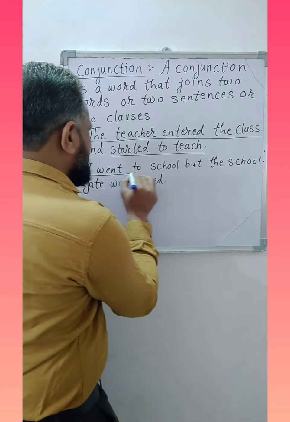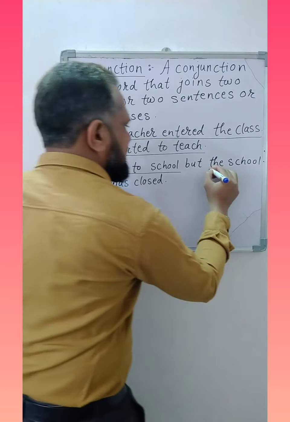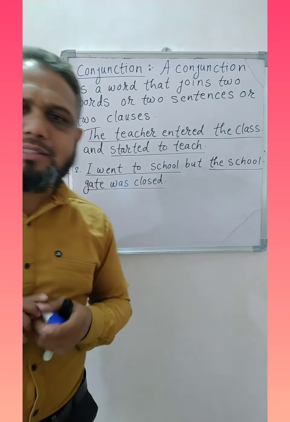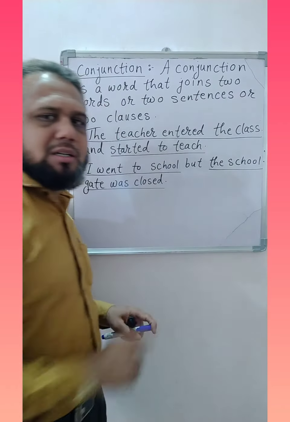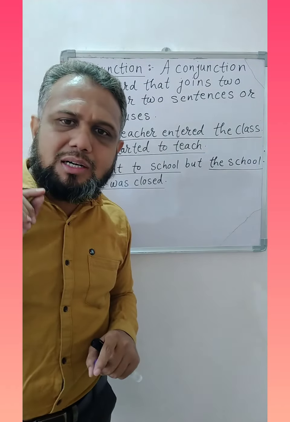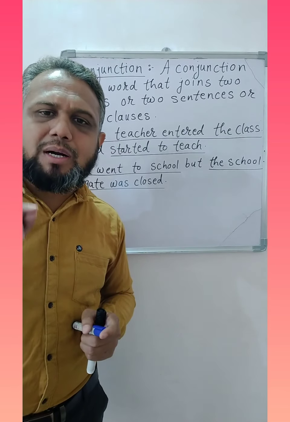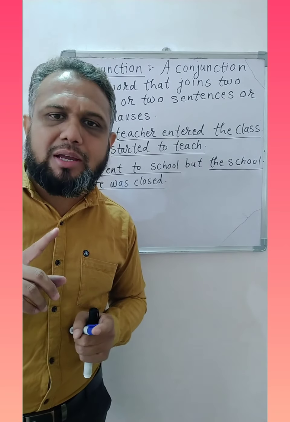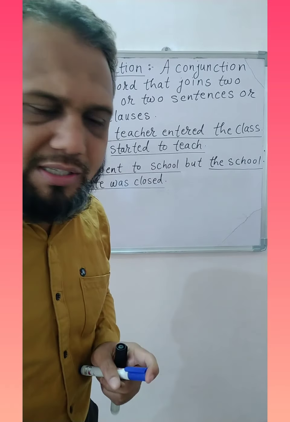Here are two sentences. I went to school, a complete sentence. The school gate was closed, another sentence, and both sentences are joined with the word but. So in the first sentence, the word and is the conjunction. In the second sentence, the word but is the conjunction. Now we will see how the conjunction can join two clauses.